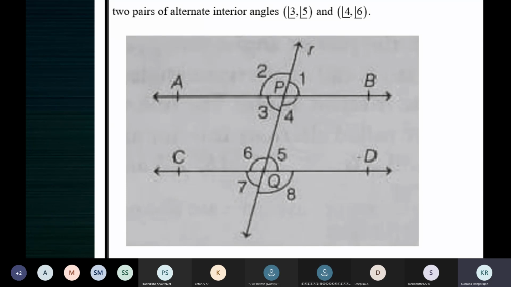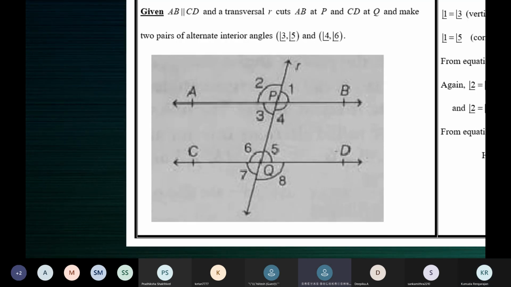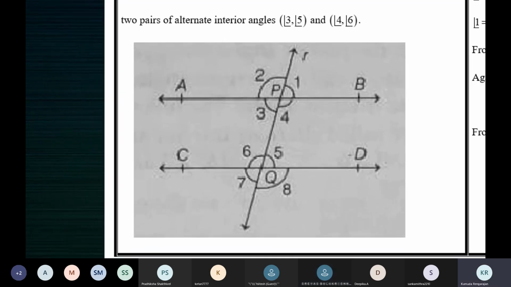4 and 6 are already alternate interior angles. We are not proving they are alternate interior angles. By position, they are already alternate interior angles. We are proving 4 is equal to 6. So we are proving that alternate interior angles are equal when the lines are parallel. Yes, Shreyas? Ma'am, I just came to say that angle 4 and angle 6 are alternate interior angles. Yeah, they are alternate interior angles and now they're equal.